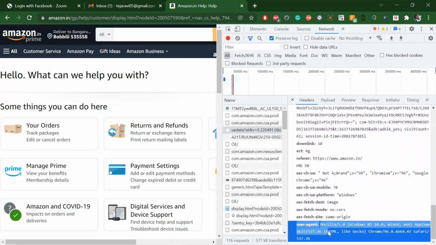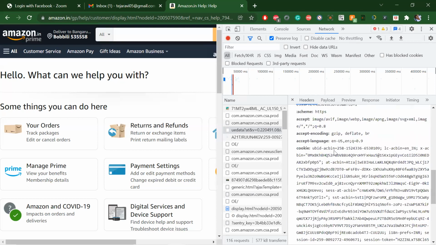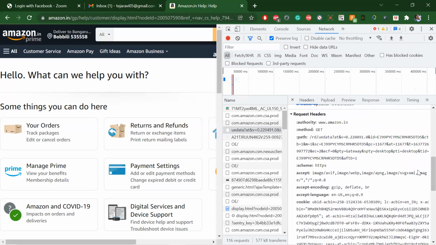The client is telling the server that it is sending the request from this area, and it wants these details. Then the server will respond based on this address. That's why request headers are important.